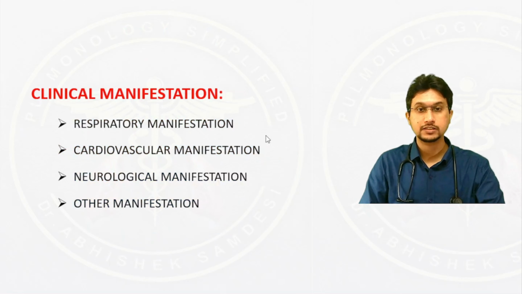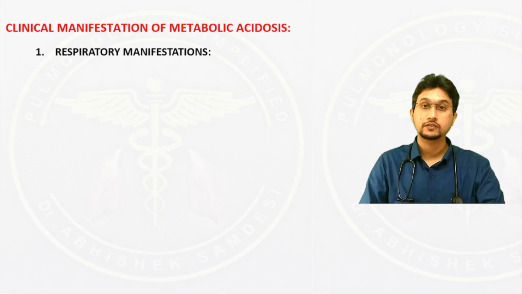Today we shall discuss the clinical features and interpretation of metabolic acidosis. We shall discuss the clinical manifestation under the following headings: first is the respiratory manifestation, the cardiovascular manifestation, the neurological manifestation, and other clinical manifestations. The first one being the respiratory manifestation.